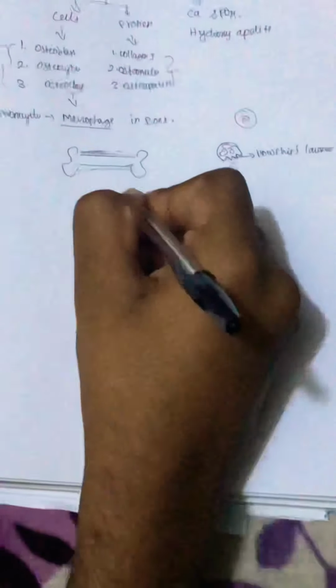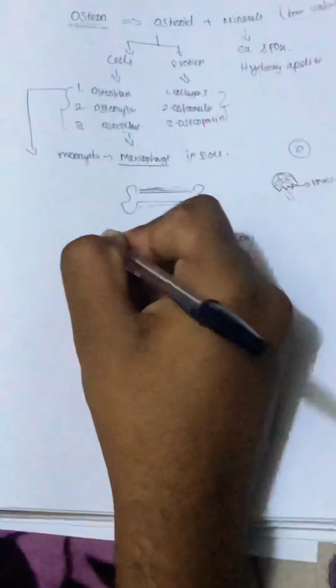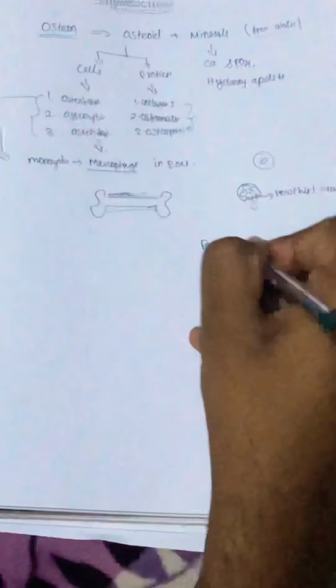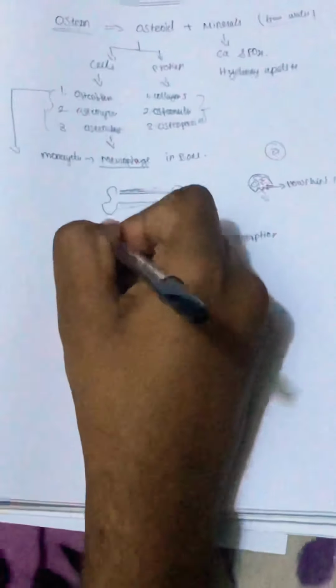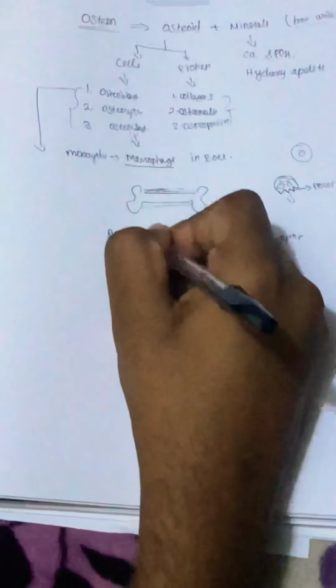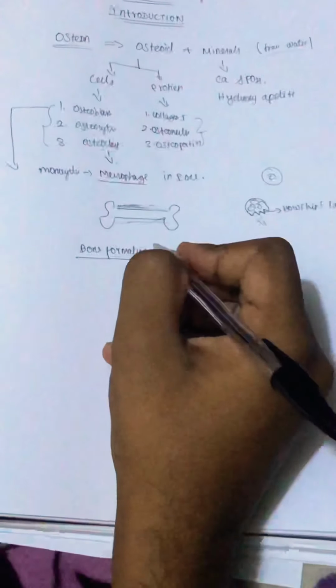What is a bone marker? How do we know whether bone resorption is happening or bone formation is happening? There are certain markers we can see in our blood or urine to know what's happening, whether it's bone resorption or bone formation. What are all those markers?